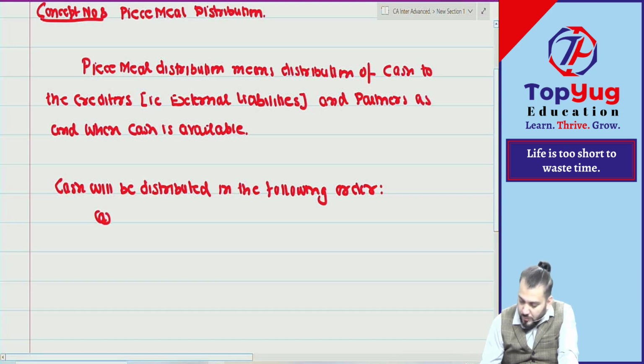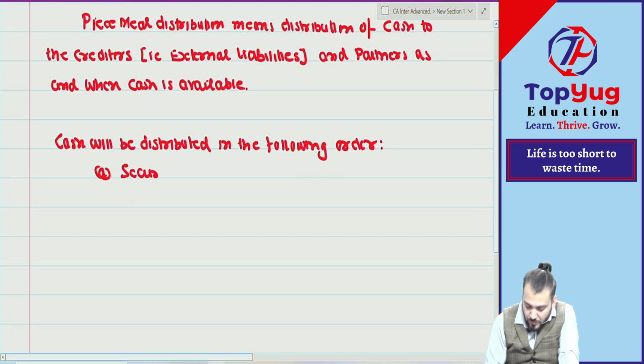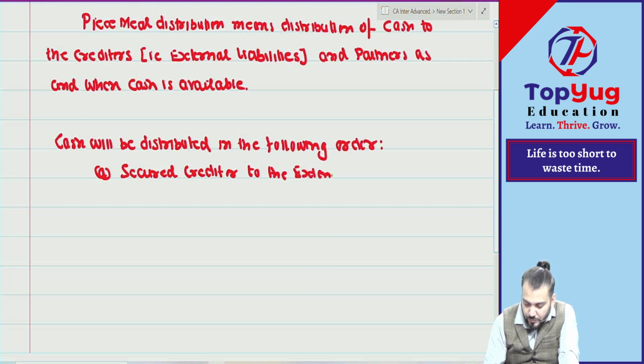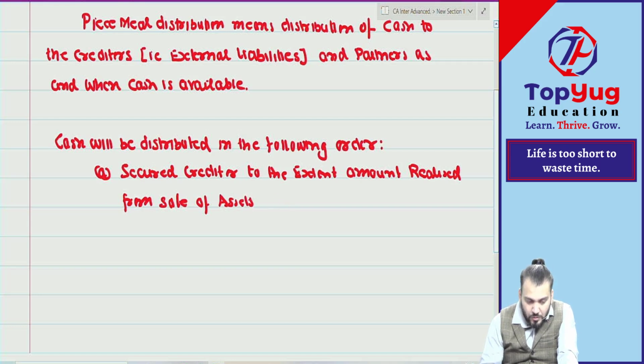Point number A, secured creditor, to the extent of amount realized from sale of assets specifically placed. Understood? Correct?